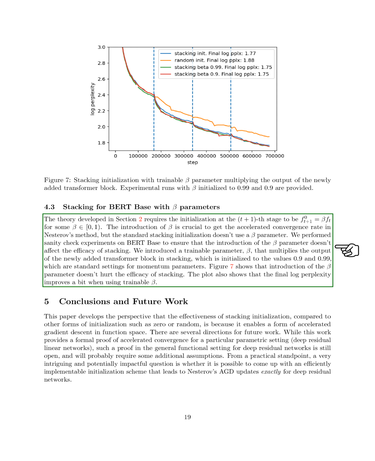To ensure that adding the β parameter does not negatively impact the effectiveness of stacking, we conducted experiments on BERT base. We introduced a trainable parameter, β, which scales the output of the newly added transformer block in stacking. Initially, we set β to 0.9 and 0.99, which are commonly used values for momentum parameters. Our findings, depicted in a figure, demonstrate that incorporating the β parameter does not compromise the effectiveness of stacking. Additionally, the plot illustrates a slight improvement in the final log perplexity when using the trainable β.